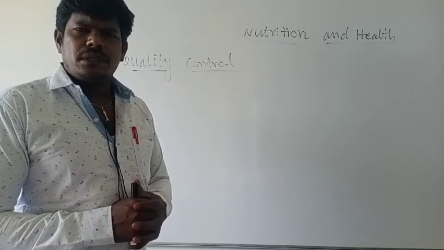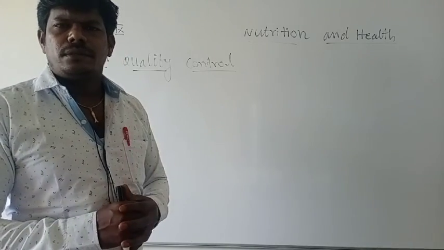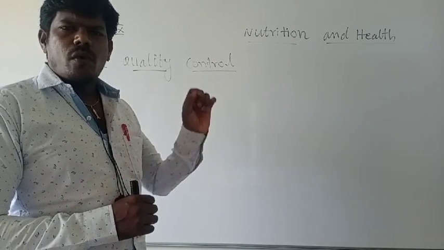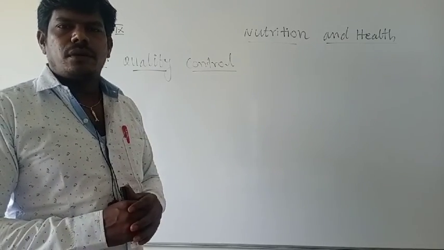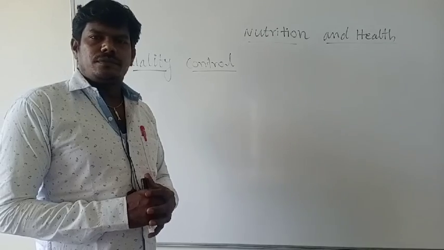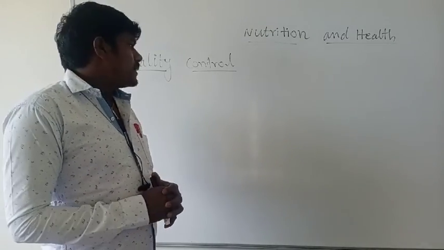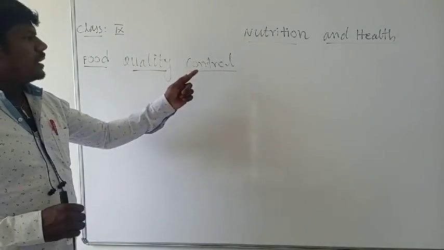What are the protein deficiency diseases? Only two: kwashiorkor and marasmus. Those two diseases affect only children under 5 years. Yes or no? Now let us discuss food quality and control.